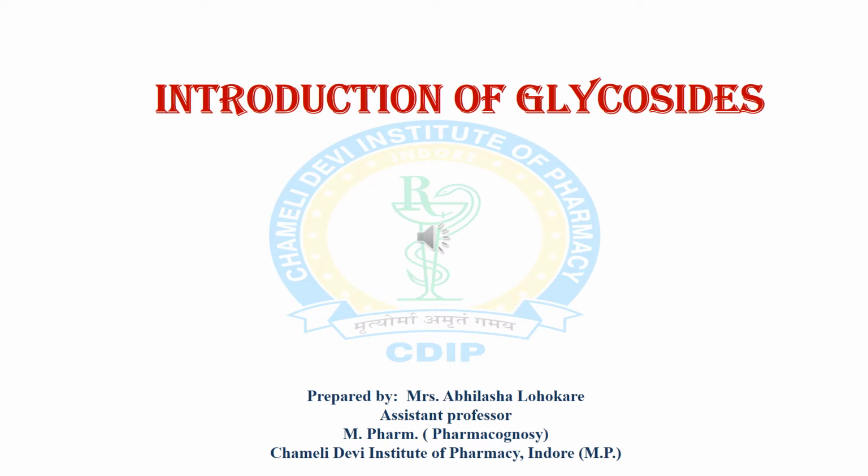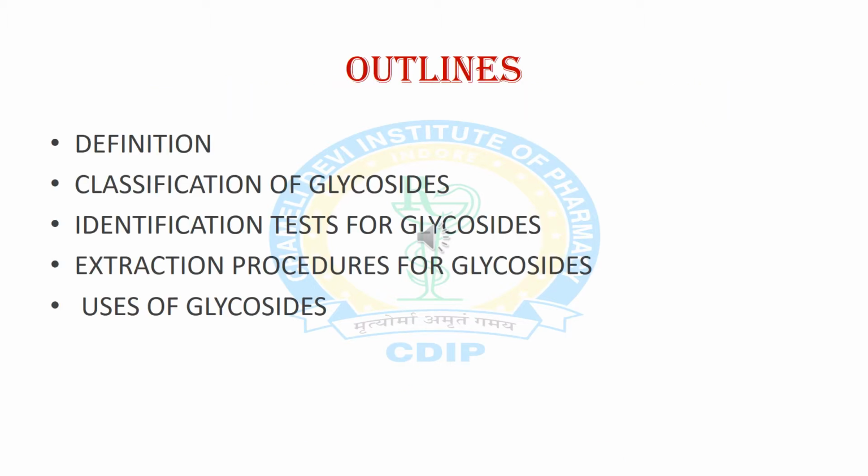Today we will discuss glycosides as secondary plant metabolites from crude drugs. In this slide, we will cover the outline for glycosides. First of all, we will discuss the definition, then classification of glycosides, identification tests for glycosides, extraction procedures for glycosides, and the last one is uses of glycosides.